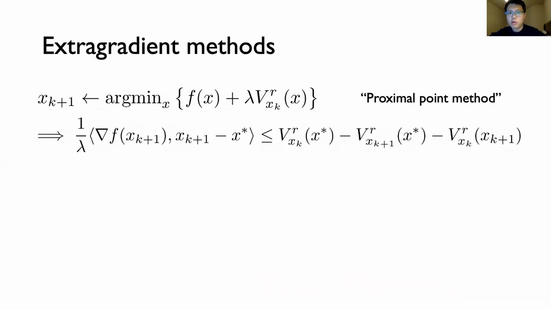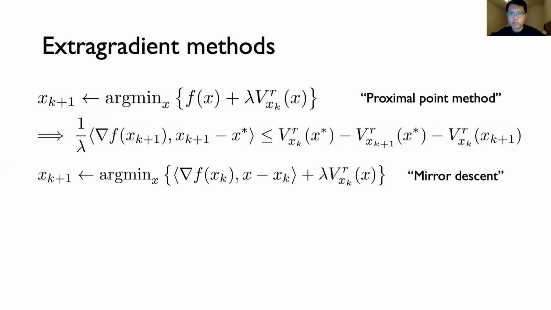So I've summarized the key takeaways of the previous slides here. In short, the proximal point method is just an idealized method for minimizing a function f, which solves a sequence of subproblems, each of which minimizes f plus a regularizer. And the main technical lemma about the iterates is also written here, which we just proved.